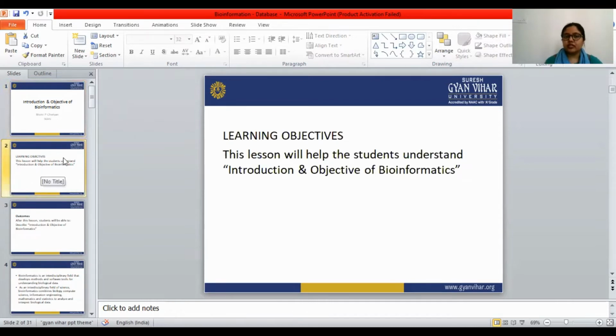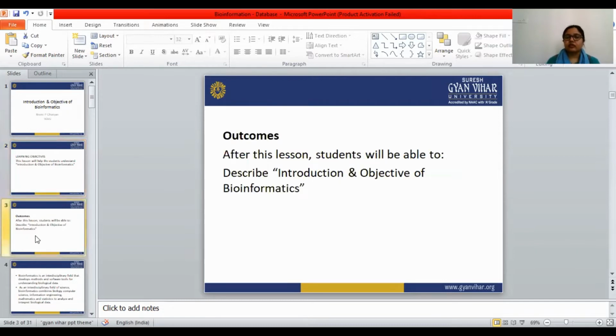Learning objectives. This lesson will help the students to understand the introduction and the objectives of bioinformatics, meaning what bioinformatics is and what its objectives are. Outcomes. After this lesson, students will be able to describe what bioinformatics is, what the uses of bioinformatics are, and what the objectives of bioinformatics are.